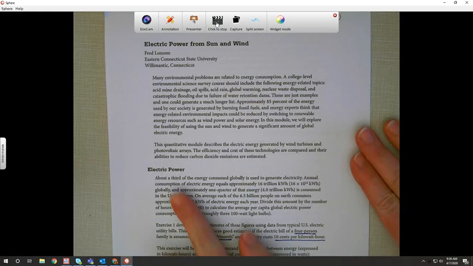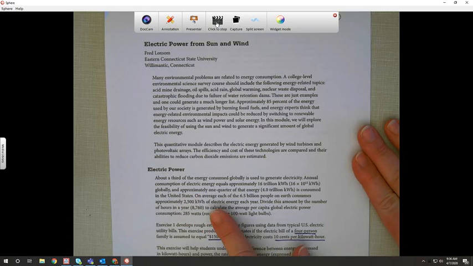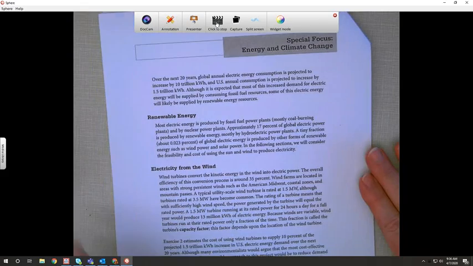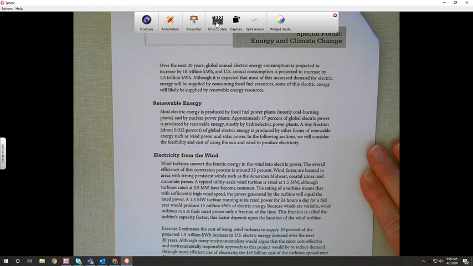So if you go down to electric power, it talks about annual global consumption. But what we're going to use is a 4-person household, $150 a month, and 10 cents per kilowatt hour. There's a couple of others. They base this on a population of 6.5 billion people in the world. We know that's up to 7. And the other one, which I will give you, is the population of the U.S. is 300 million. So let's go ahead and look at this first exercise.